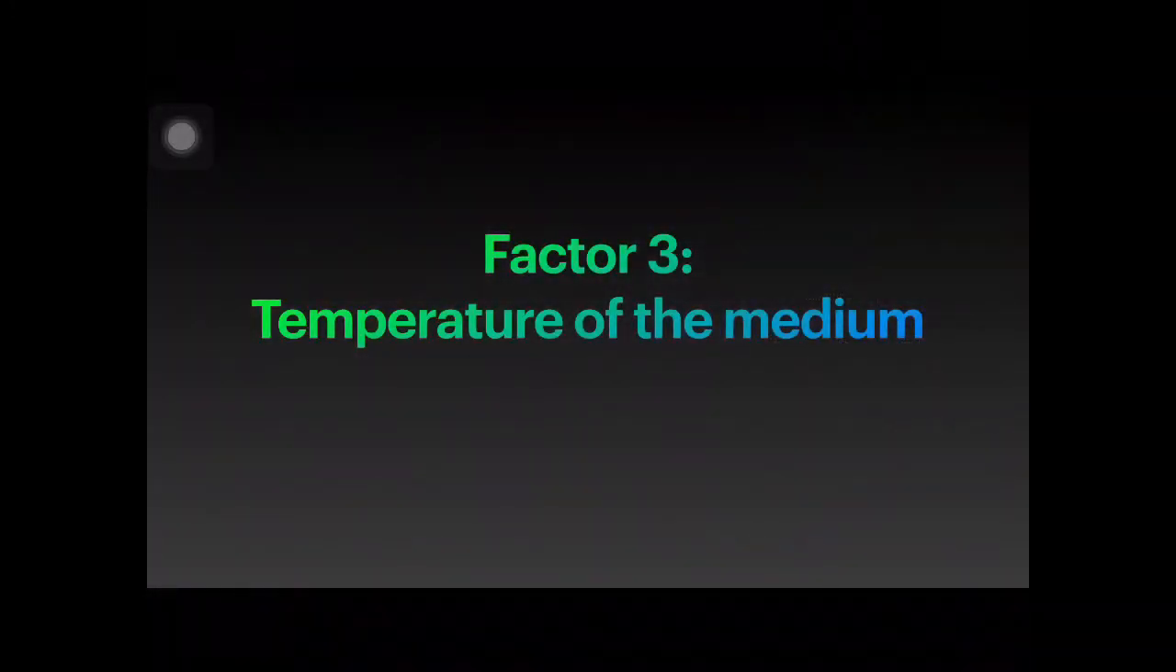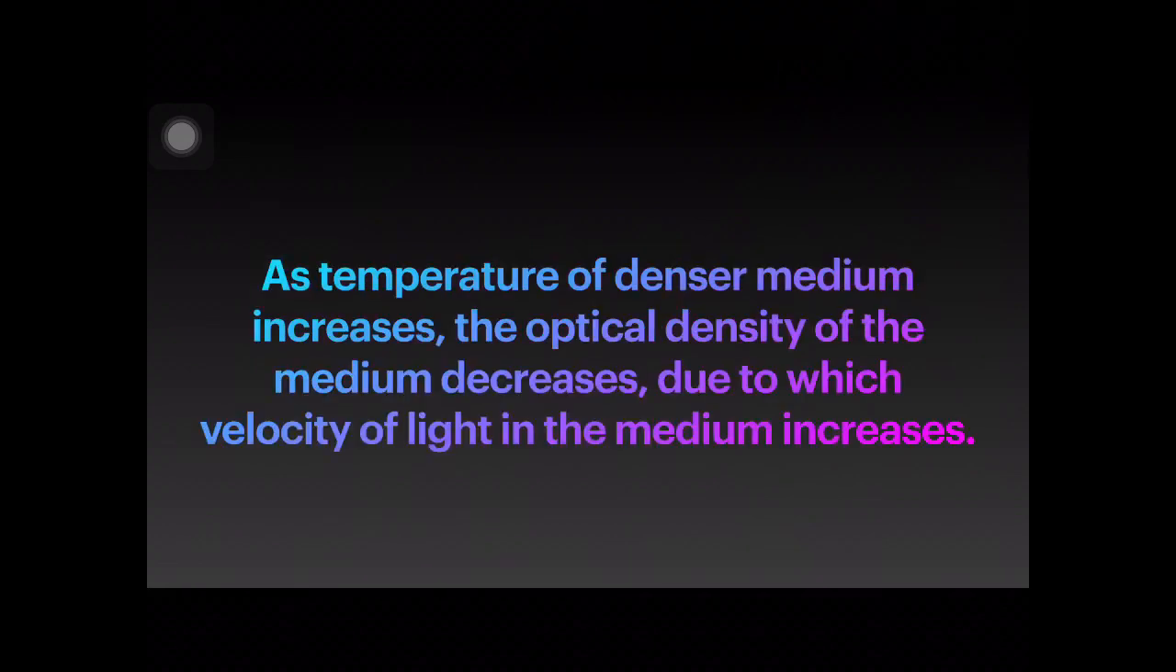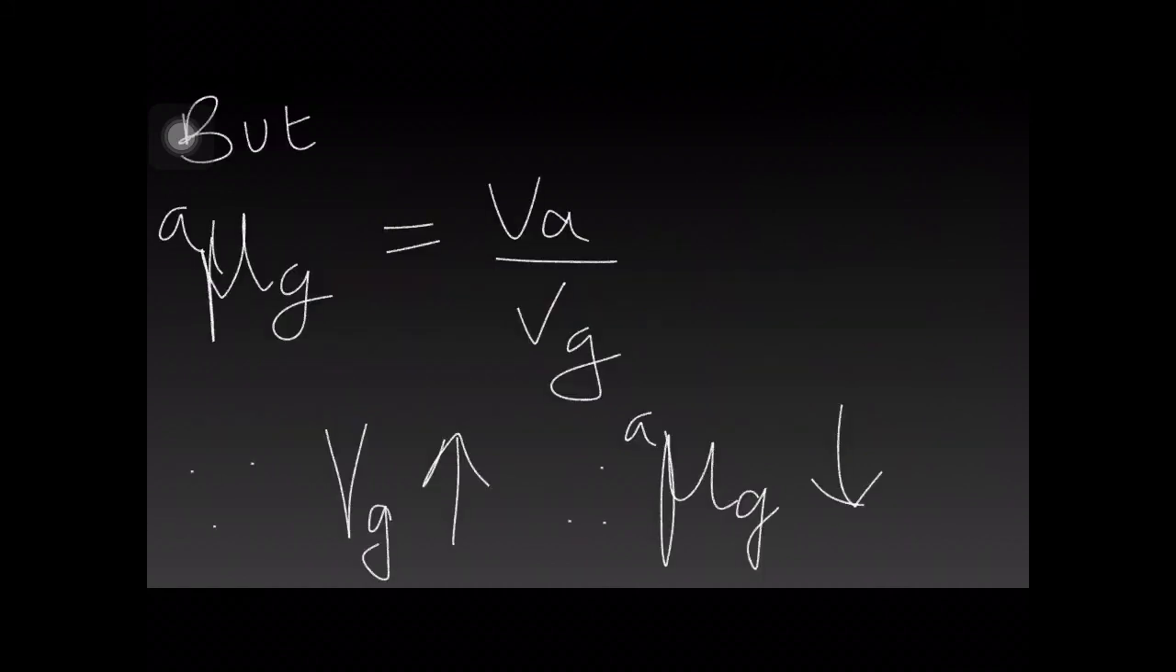The last factor affecting critical angle is the temperature of the medium. If we increase the temperature of the denser medium, then the optical density of that medium decreases, due to which the velocity of light in that medium increases.